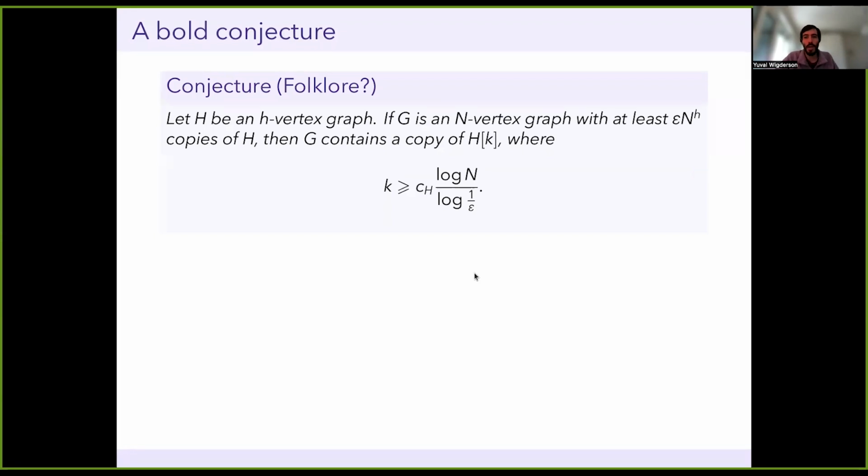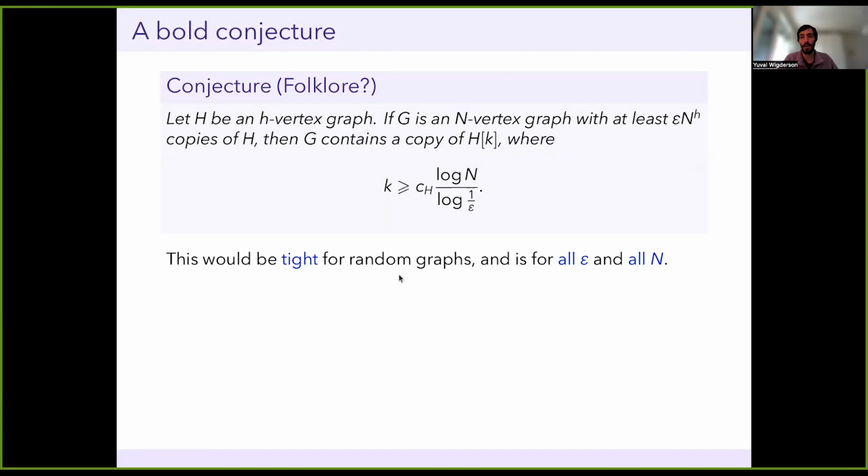And so the point of this conjecture is that, first of all, we got the dependence on epsilon that matches what we see in a random graph. So this bound would be tight up to the constant factor, as witnessed by a random graph. And also, the other part of the conjecture is that we're not assuming anything about epsilon being fixed and n being large. So it would work for all epsilon and all n, and thus it would also give you information about finding even blowups of constant size, where you take epsilon to decay with n.